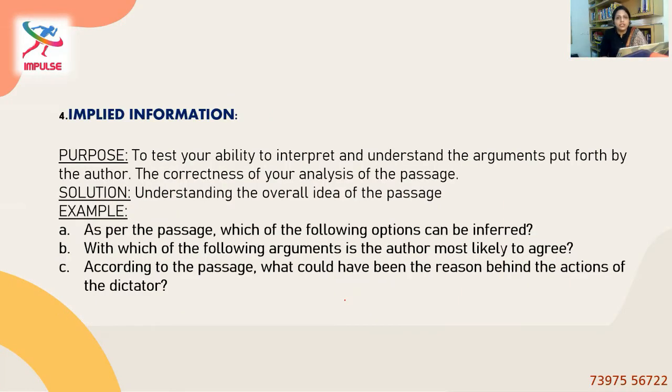Implied information is nothing but implicit. Implicit means anything indirect from the passage. So the purpose of having implied information is to test your ability to interpret and understand the arguments put forth by the author, the correctness of your analysis of the passage. Again, your analytical ability and your concluding ability are all tested because you need to understand the message and answer accordingly. So that's the purpose. As usual, this is one of the purposes for any comprehension.